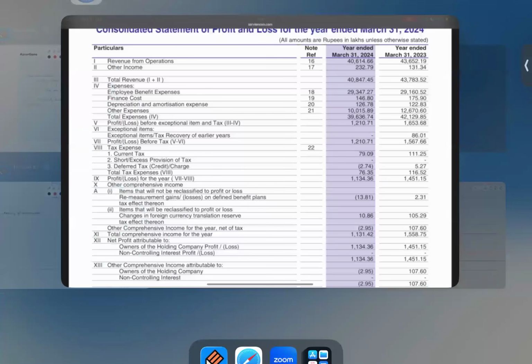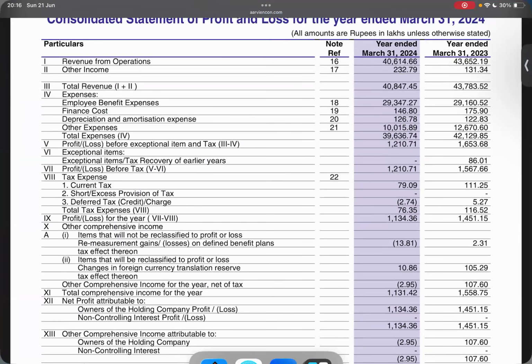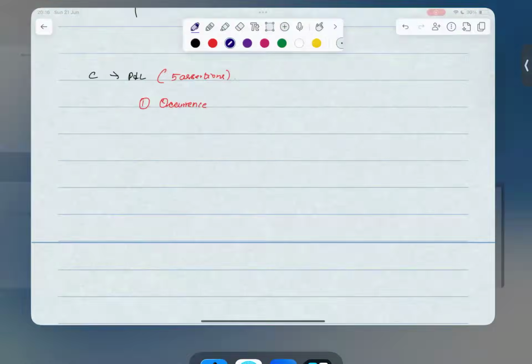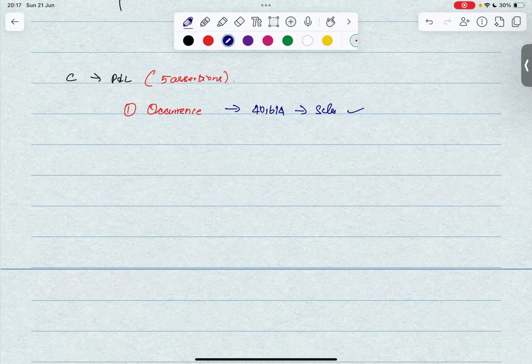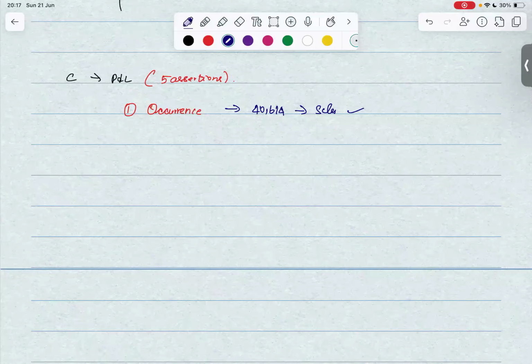It is 46.14 lakhs. So all these 46.14 lakhs of revenue from operations, that is the sales, have actually occurred. It's not something bogus or something which has not occurred and the company has accounted for it. Number 2 is accuracy, which is nothing other than that it should have been recorded at appropriate amounts.